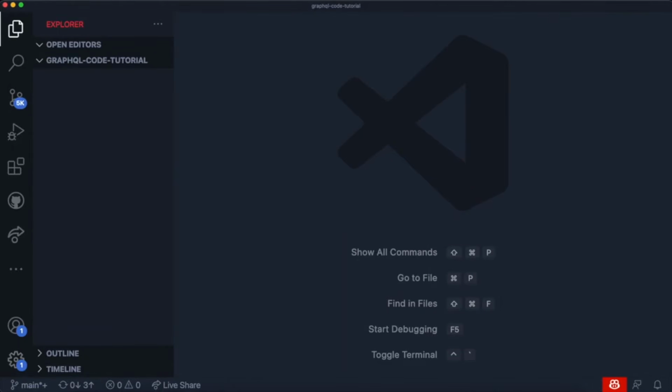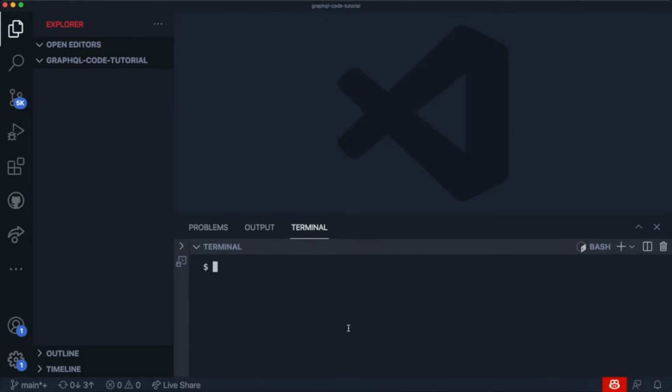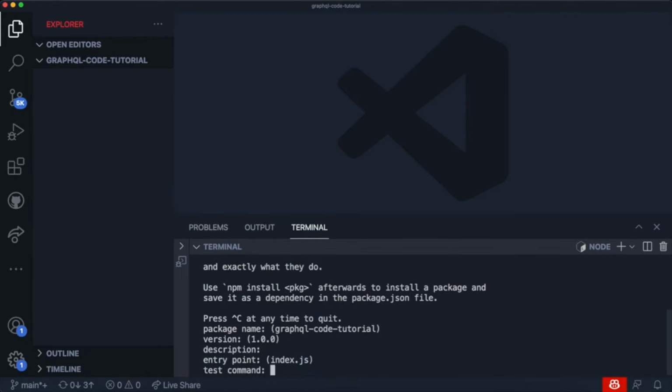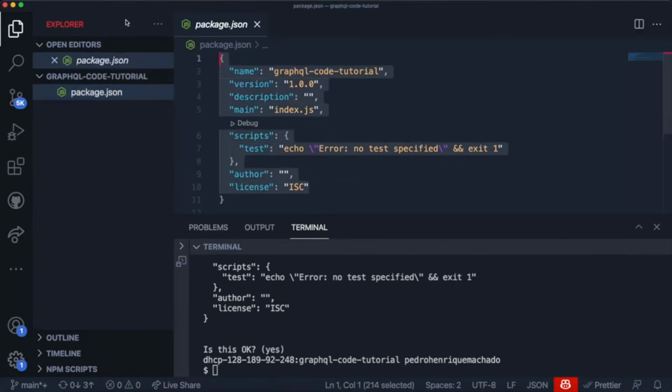As you can see over here, we have an empty project opened up inside of VS Code. I want to open up my terminal and start by initializing a new Node.js project. For those who don't know, in order to initialize a Node.js project, all you have to do is run npm, which is the package manager I'm going to be using for this series, and then run init. It should start asking you a bunch of questions, as you can see over here. You just press enter to all of them, and it should generate a package.json automatically for you, which saves us some time writing it. But yeah, that's basically what we wanted.